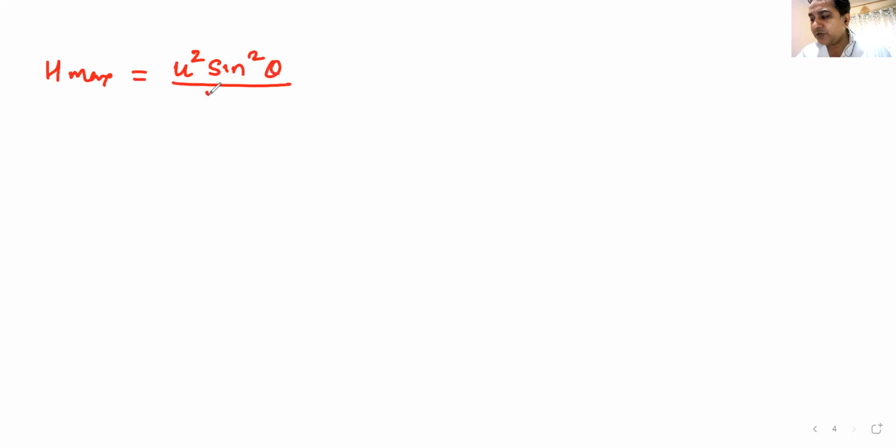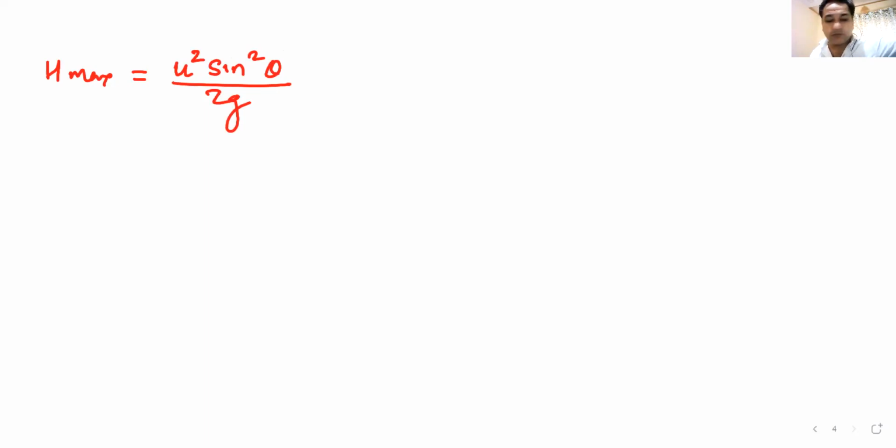The next one is the maximum height. What is the formula for maximum height? I hope you remember this. U square sine square theta by 2g. Do you remember this formula? U square sine square theta by 2g. Raise of hands will give me more confidence.